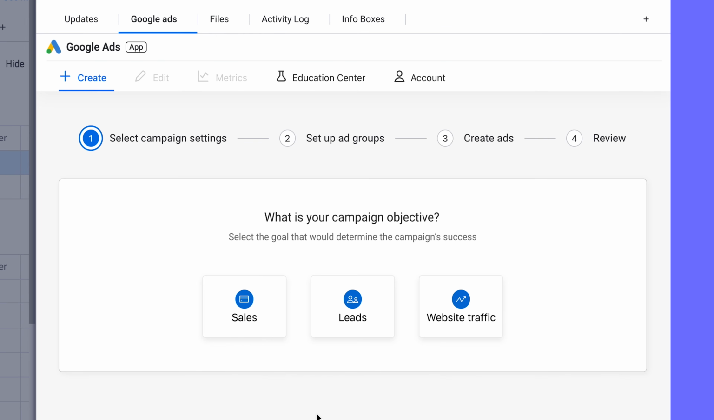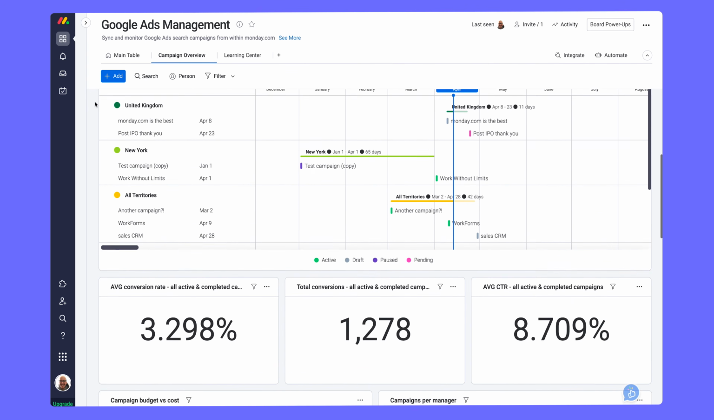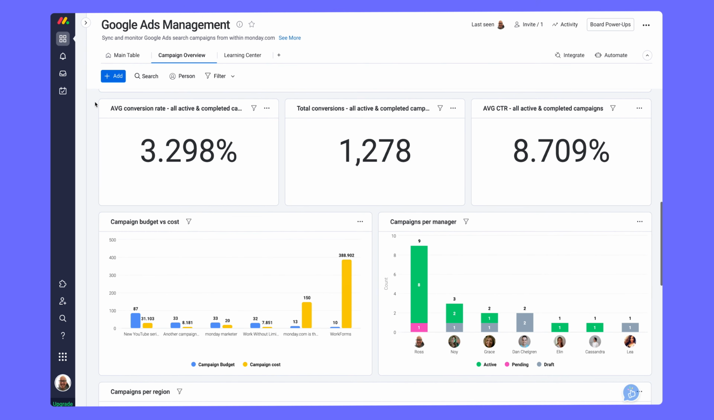And that's it. With the Google Ads app, easily launch, track, and analyze ad campaigns all from monday.com.